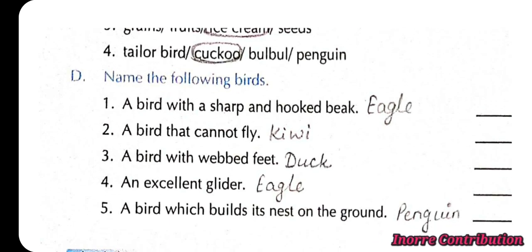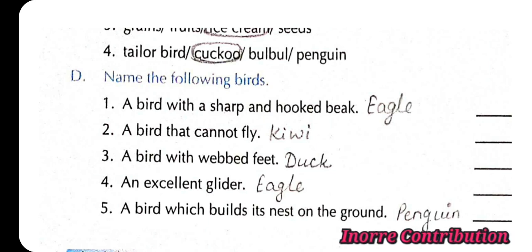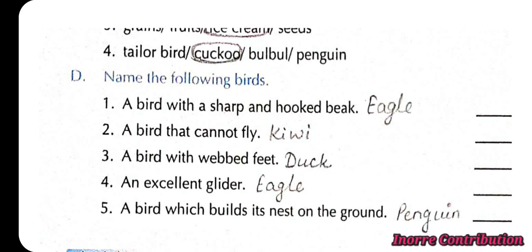Name the following birds. First, a bird with a sharp and hooked beak. Eagle. A bird that cannot fly. Kiwi. Third, a bird with webbed feet. Duck. Fourth, an excellent glider. Eagle. Fifth, a bird which builds its nest on the ground. Penguin.